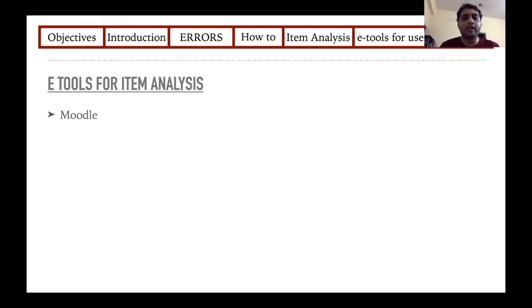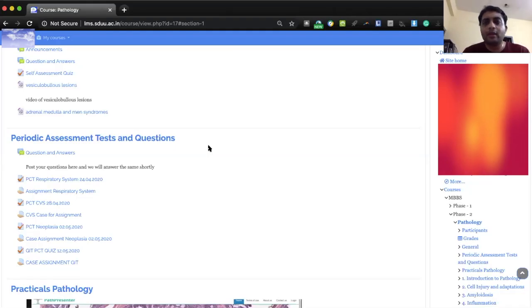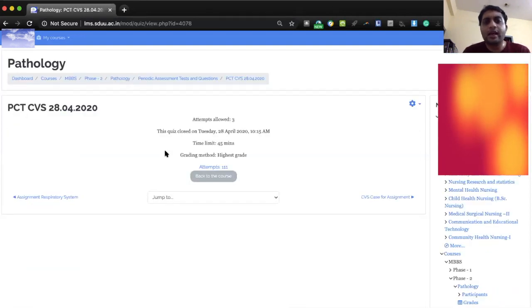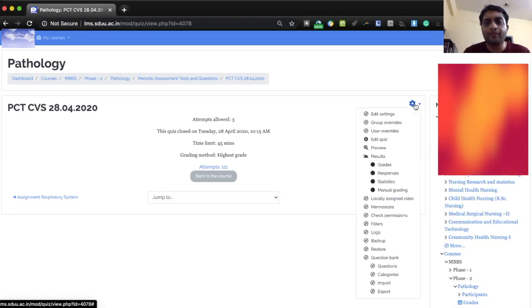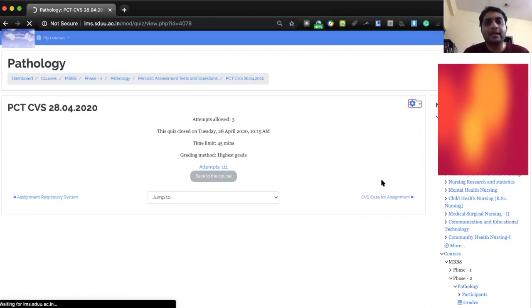So how will you do that? I will show you. Here I'm inside my learning management system. In my institute, I'm using a Moodle based learning management system. So I'll go to one of the assignments. You just have to give your quiz, and after the quiz has been answered, when you click the quiz, you will see something like this: time limit given, attempts by how many students. Now we have to click on the settings on the right upper hand corner, and scroll down to something called statistics. When you click the statistics,